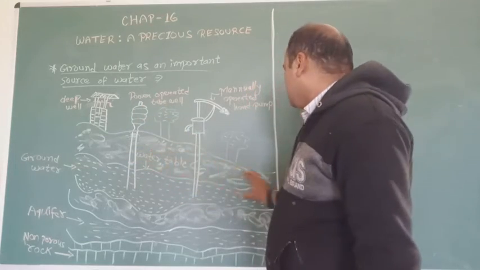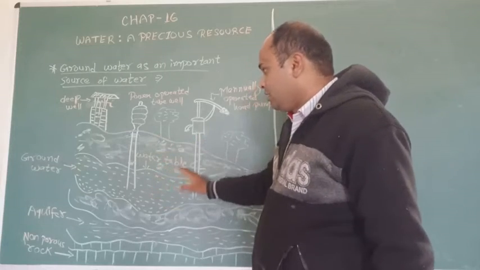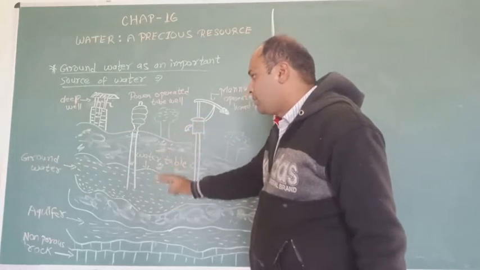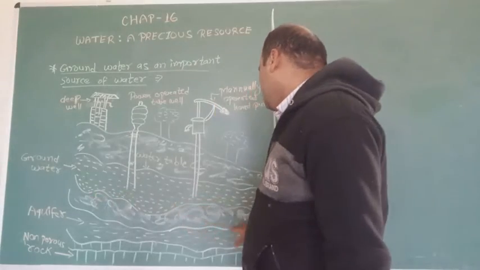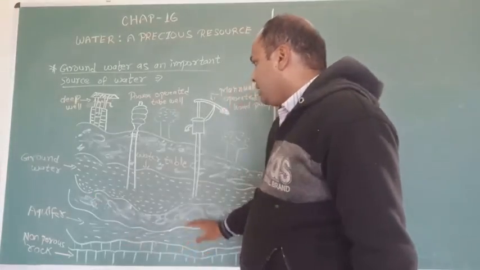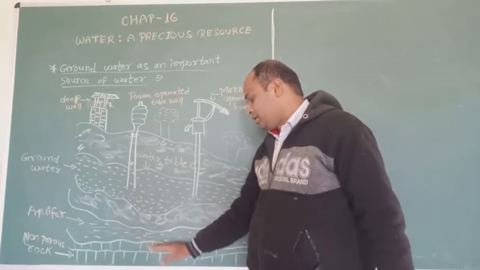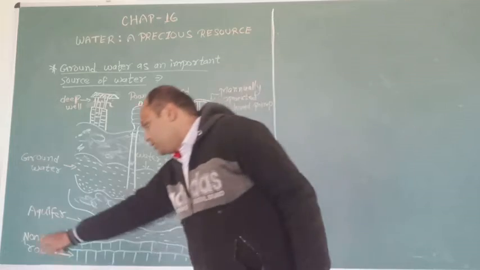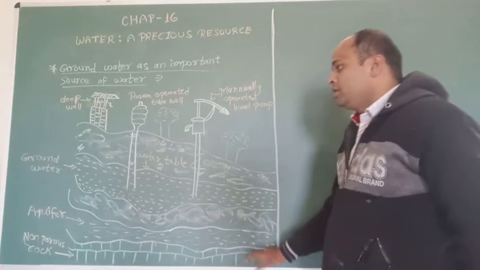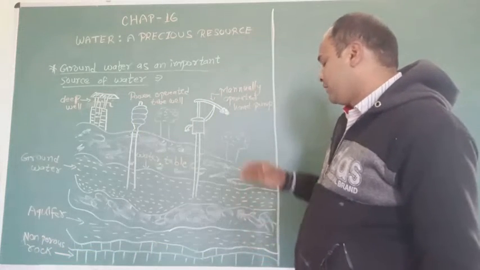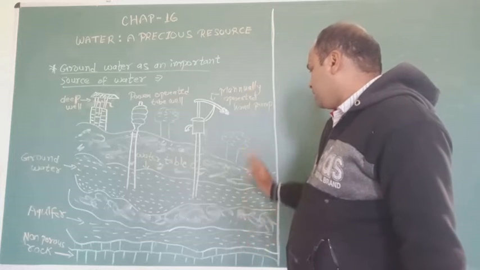The upper part is soil, the lower part is groundwater, and below the groundwater is an aquifer. Between the aquifer and groundwater there is some soil. The lower side of the aquifer is non-porous rock. This is non-porous rock, and above it is the aquifer, and above that is some soil and rocks.